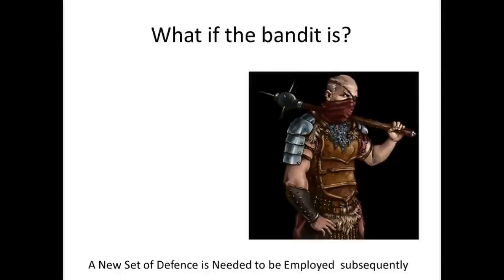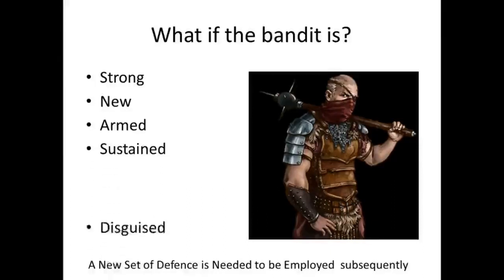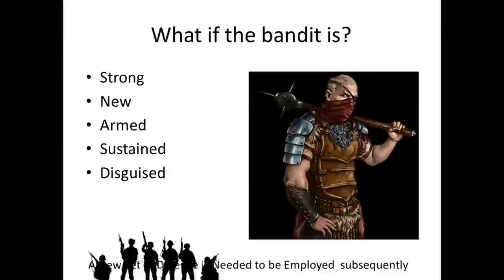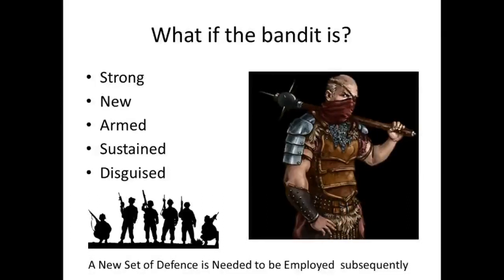Now the question arises: what is going to happen if the bandit is more strong, new, more armed, sustained, and disguised? We need to employ a new set of defense subsequently to deal with this bandit, which is rather more strong, new, armed, and sustained, and very often disguised. So this new set of defense would be called adaptive immunity.